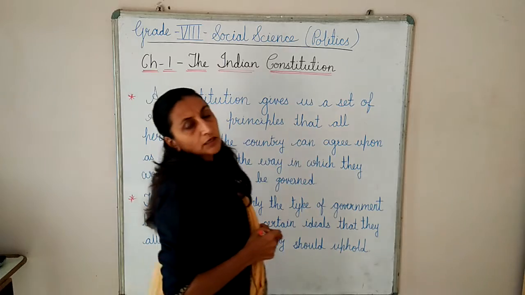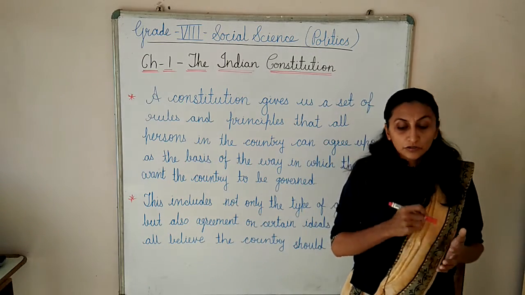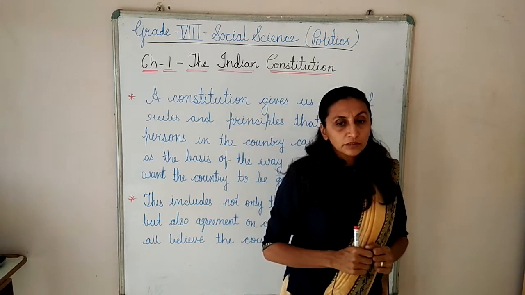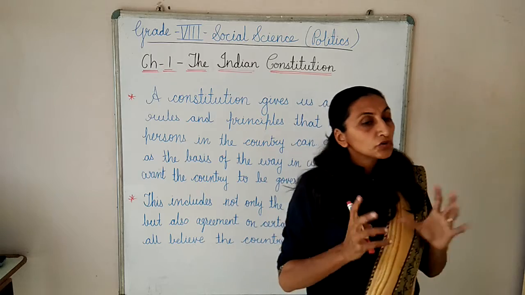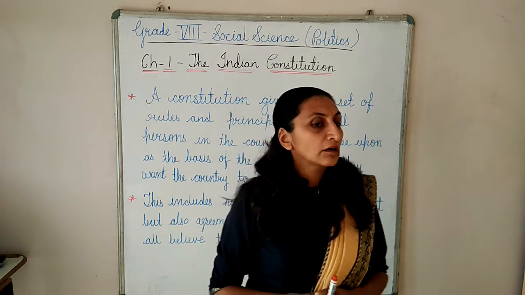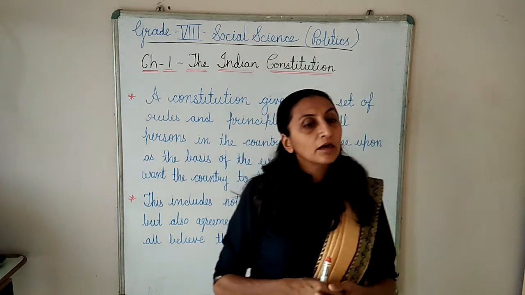A constitution serves several purposes. A constitution tells us the nature of our society. As you know, a country is made up of different communities and different people are living in the country.